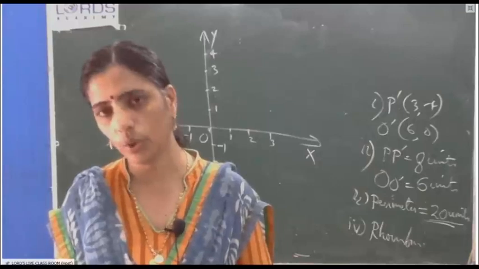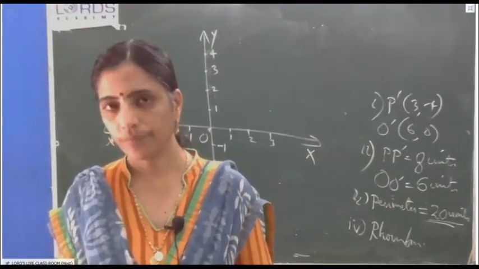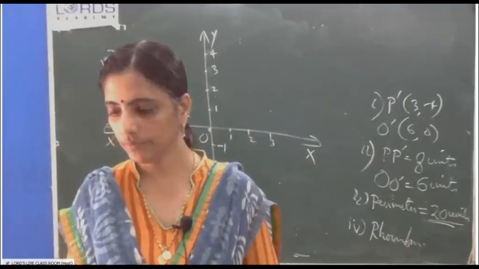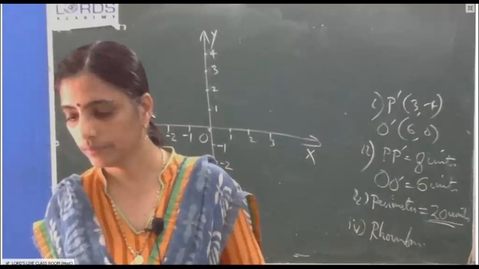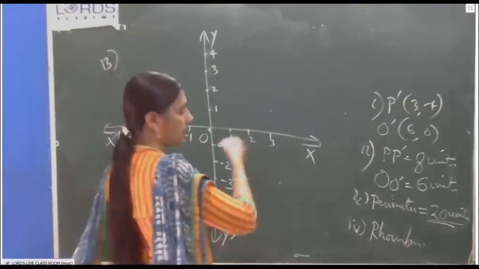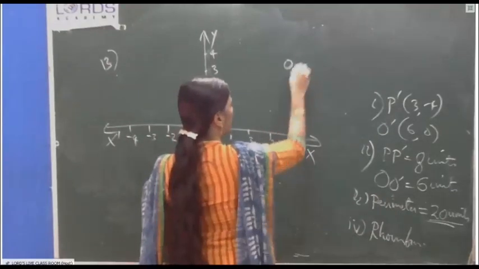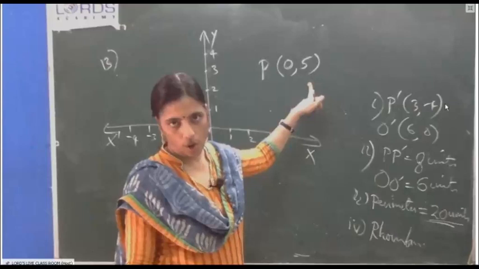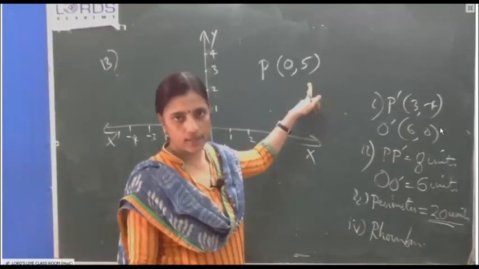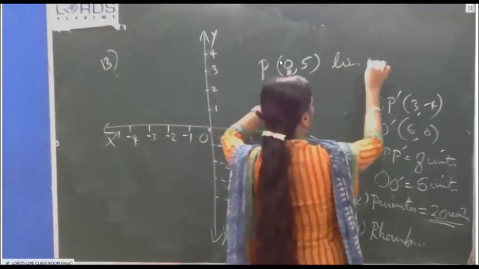Is it correct what I told? Any doubt? Just listen here. No need of any graph book and all. P 0, 5. This point lies on the y-axis because its x coordinate is 0.